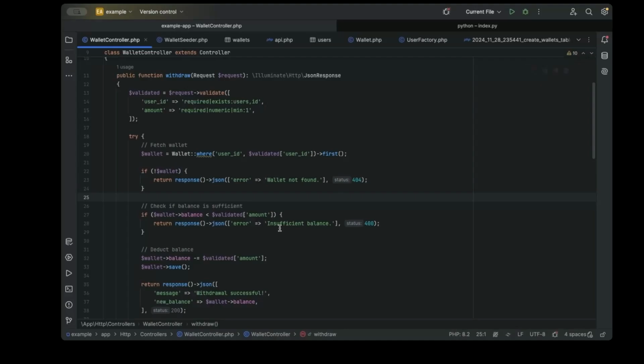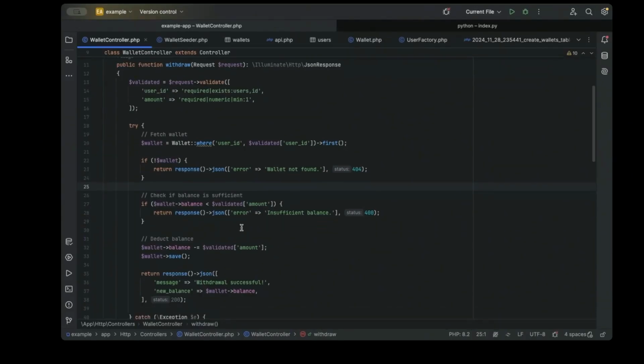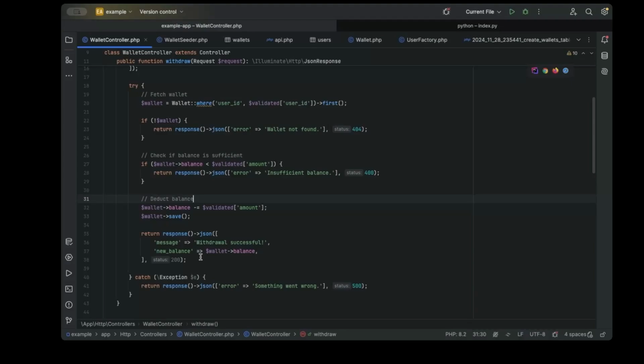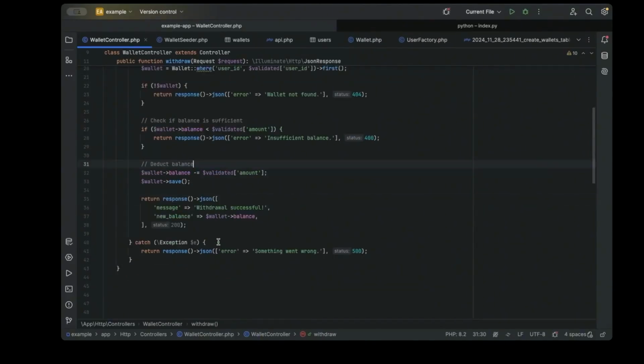This code looks very cool because you're doing all the right checks. All the things are rightly done here. Immediately after that, we deduct the money from the user's wallet balance and immediately update our database record. And we also notify the user that the withdrawal is successful as well. And if anything goes wrong, we throw an error telling the user that something went wrong.